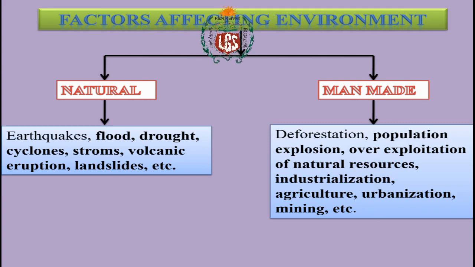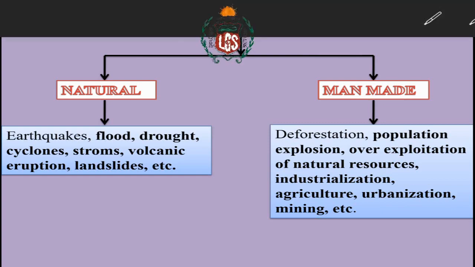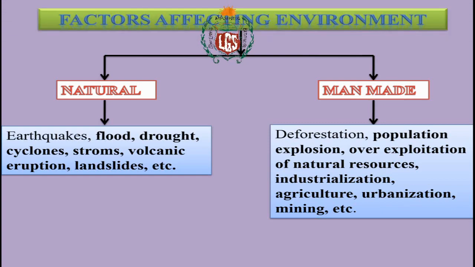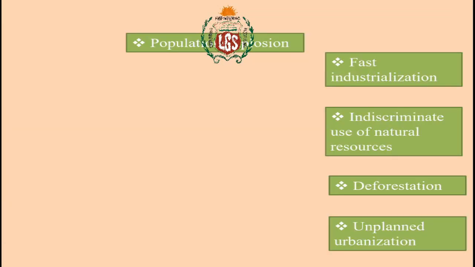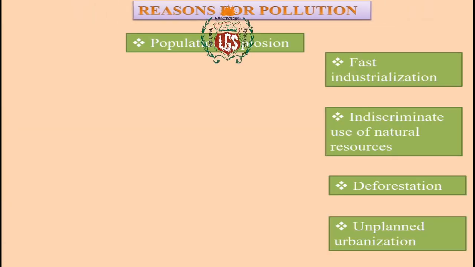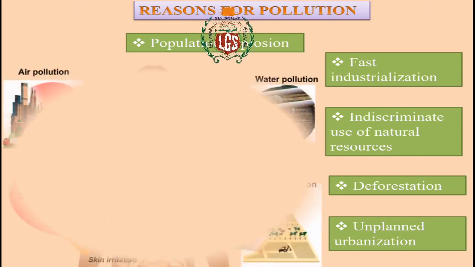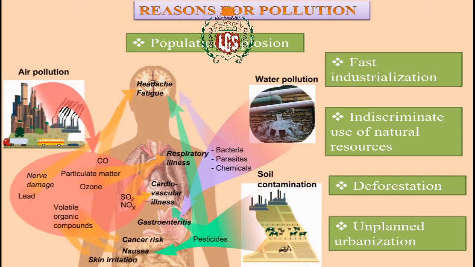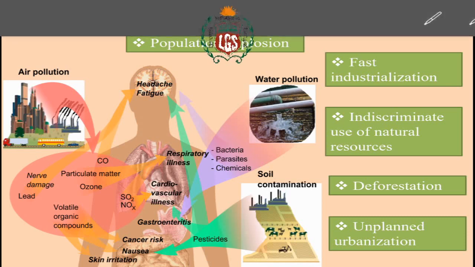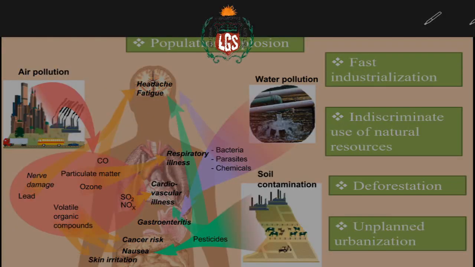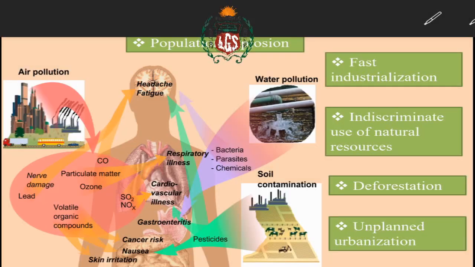Now, we are going to study what are the reasons that affect a human being due to pollution. What reasons are there? Reasons for pollution: first is population explosion, second is fast industrialization. We are aware that there are various industries that are growing in our surroundings, in our area. Indiscriminate use of natural resources. We are just going on using our natural resources, and we are not even taking care of the future